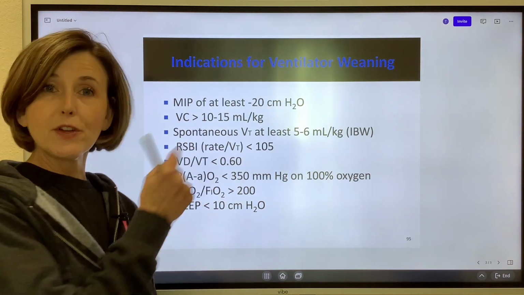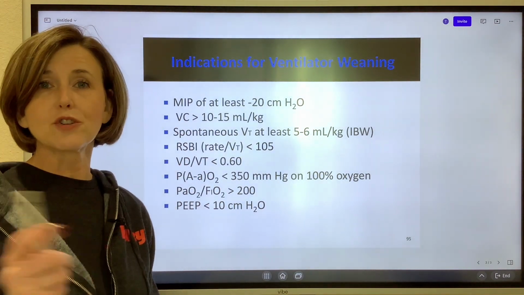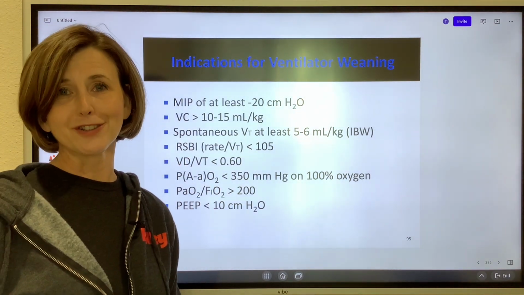So review this slide right here. These are really important values that you're going to see over and over on your credentialing exam.